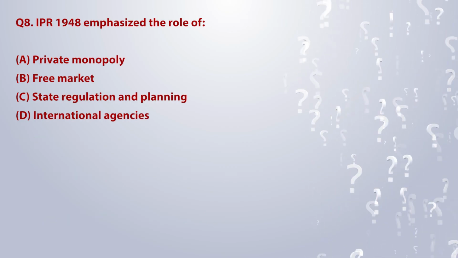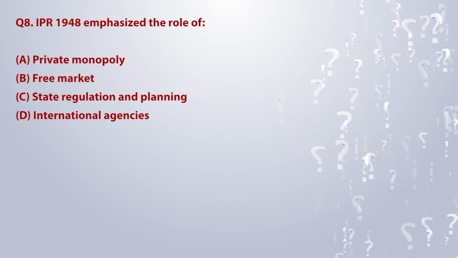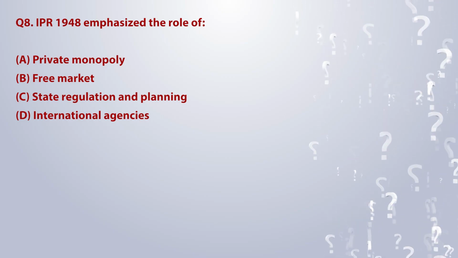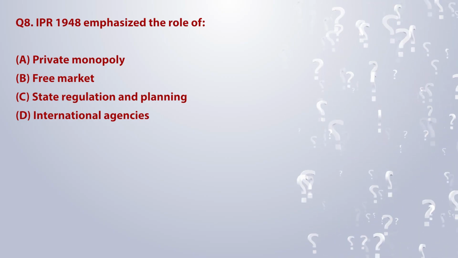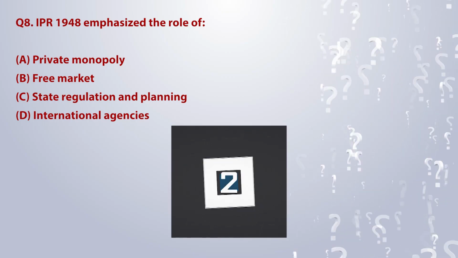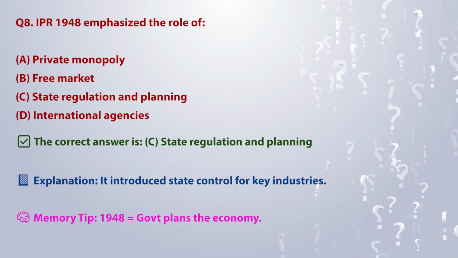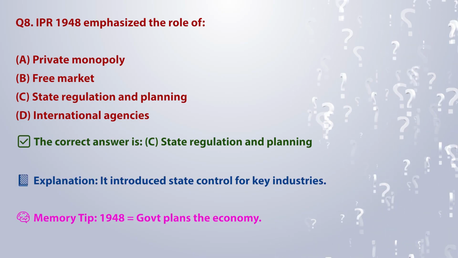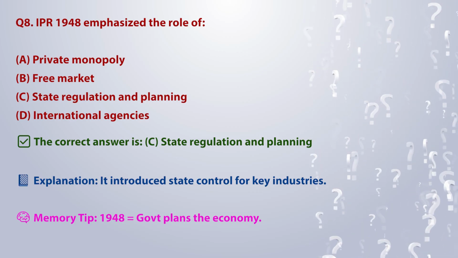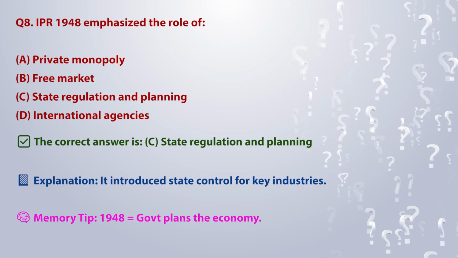IPR 1948 emphasized the role of A. Private monopoly. B. Free market. C. State regulation and planning. D. International agencies. The correct answer is C. State regulation and planning. Explanation: it introduced state control for key industries. Memory tip: 1948 is equal to government plans the economy.